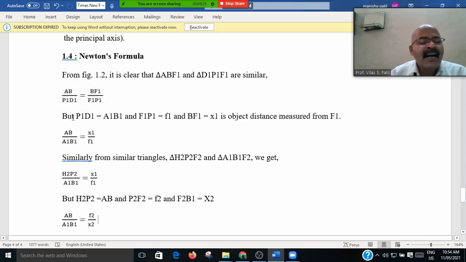पण P1 D1 is equal to A1 B1 आणि F1 P1 is equal to F1.